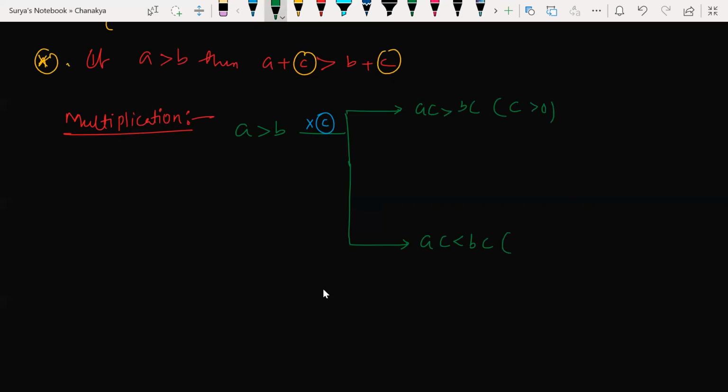If C is less than 0, then it becomes AC is less than BC. Understood my point here? So what is the meaning of this? Multiply with a positive number, then no change. Multiply with a negative number, then the inequality changes.